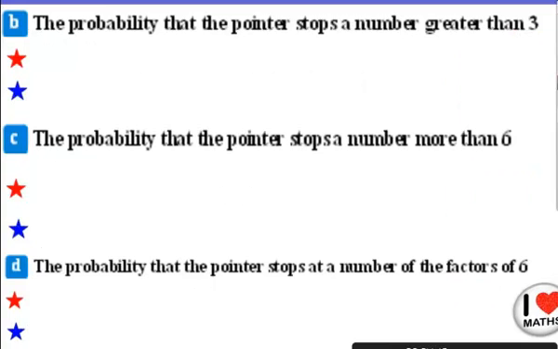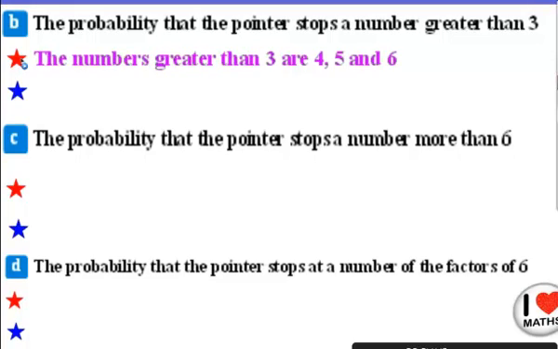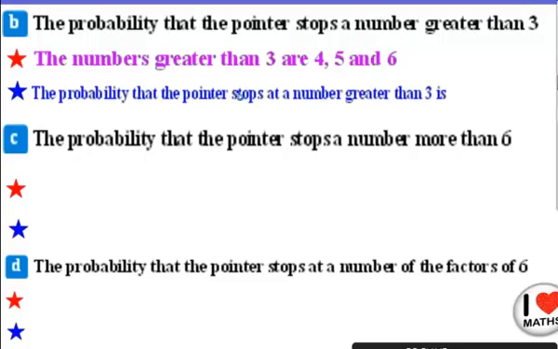Okay, is it easy? Let's complete together. The same dart. What is the probability that the pointer stops on a number greater than 3? I told you that my dart consists of 6 parts, starting from 1, ending by 6. So how many numbers do I have greater than 3? I have 4, 5, and 6. So I have 3 numbers. So how can I write the probability of this? I have 3 numbers, so I will write 3 over 6, simplify it to be half, which is 1 over 2.